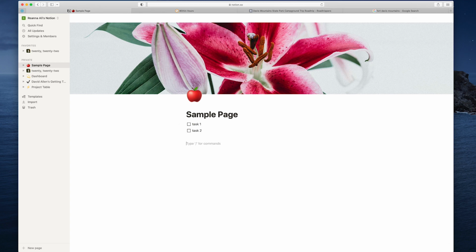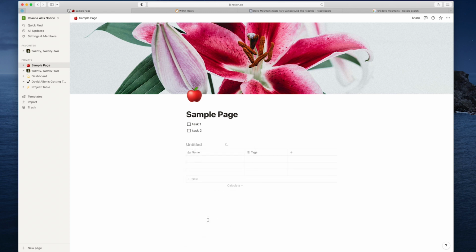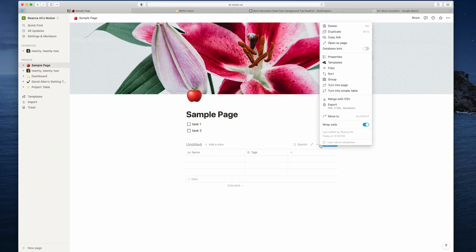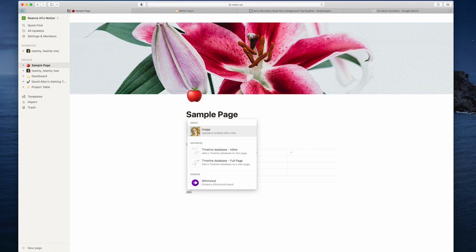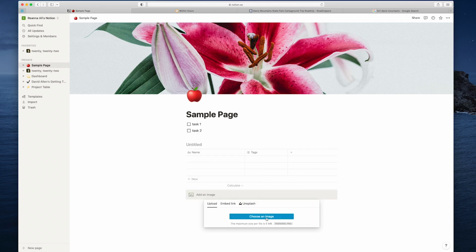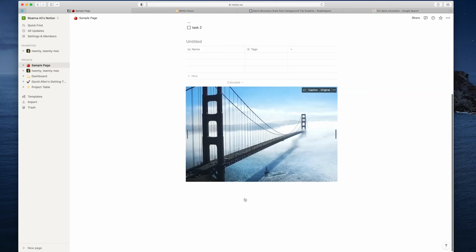If I wanted to add a table, same idea. You can add a table, or you can add a table database inline, and this is really nice because it does have filter options for you. So once you put some columns in here, you can start filtering by whatever you need, and you can have some formulas. You can also insert an image, so you can really pretty up your page. I'll do the Unsplash so you can see. Unsplash is the stock image area.